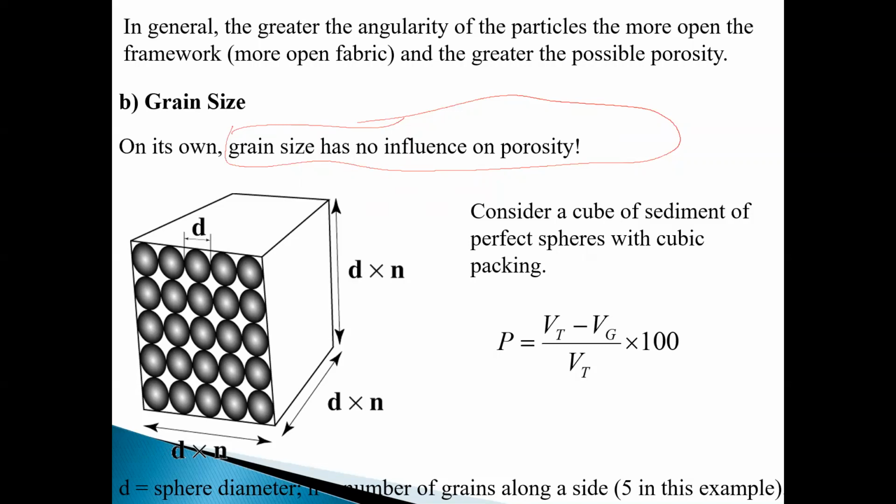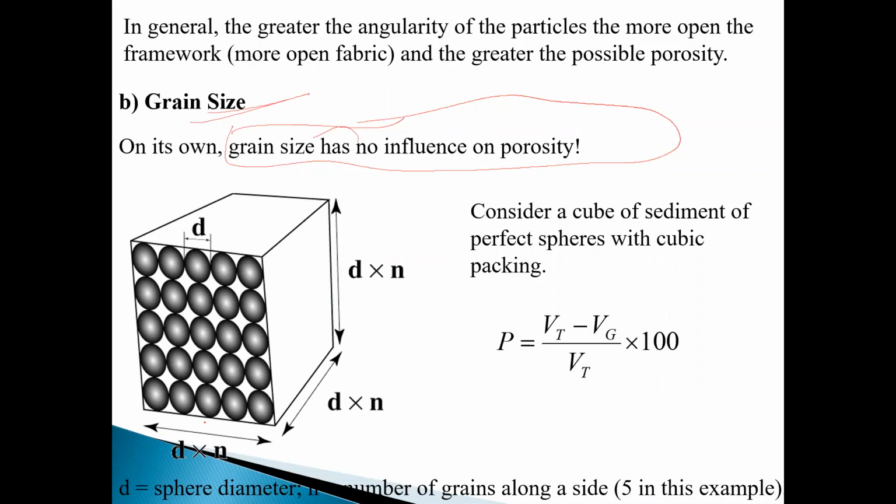If the volume occupied by pores is large, then you have greater porosity. So porosity is affected by packing density and by shape, but not by grain size.